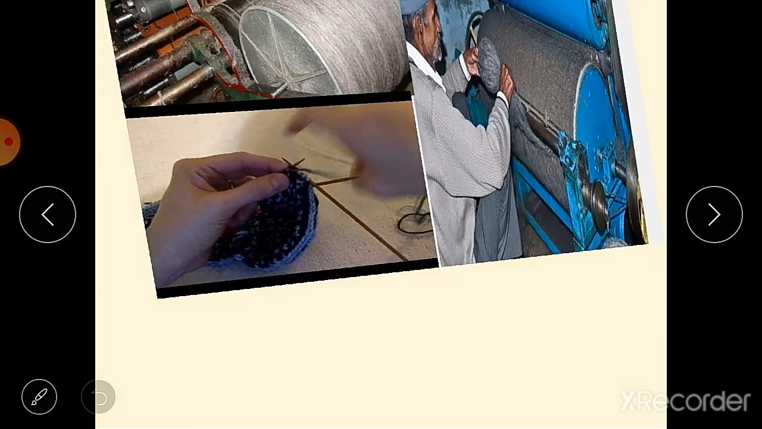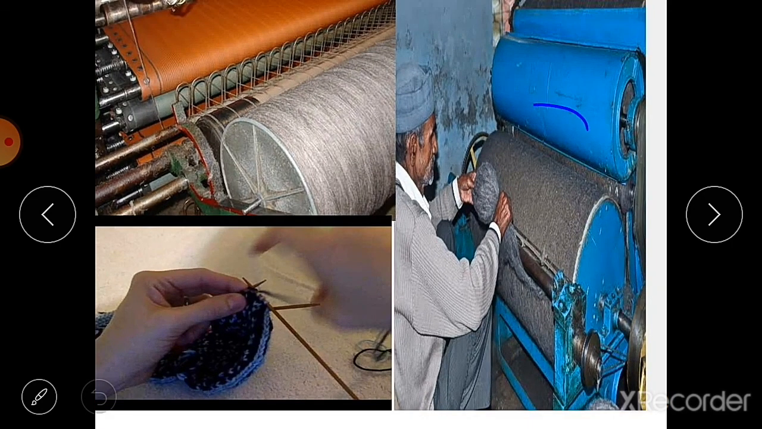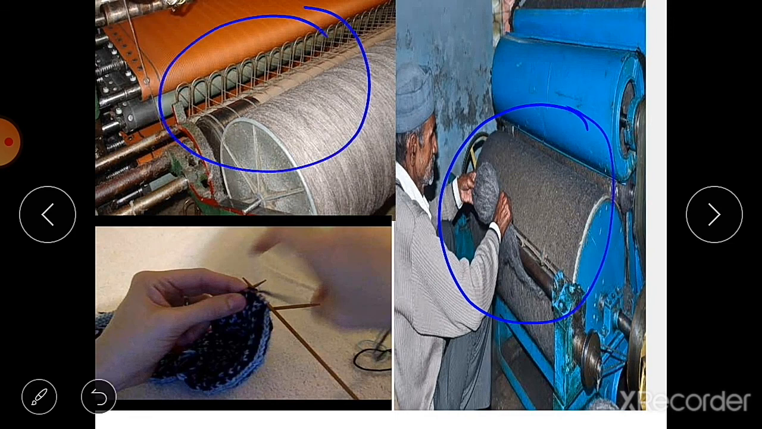You can see the picture of rolling here. This one is rolling. Here it is also making yarn from the fibers. Then the next process is knitting the clothes. Weaving is done on the looms, that is power loom and hand looms. Knitting is done with the hands. It is also done with the help of machines.